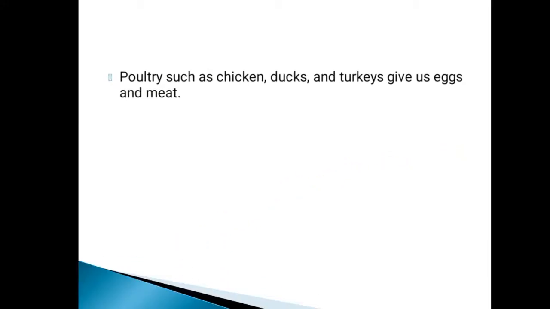Next we are going to learn about poultry. First we have learned about dairy products. Now we are going to learn about poultry products. Poultry such as chicken, ducks, turkeys gives us egg and meat. Poultry means chicken. It includes chicken, ducks, turkey. So many types of chickens are there. It gives egg and meat.